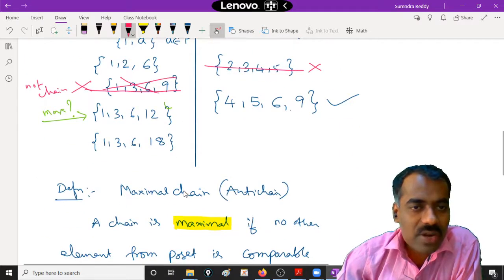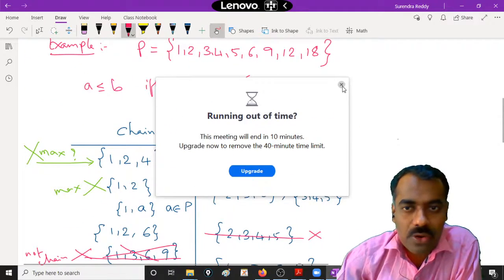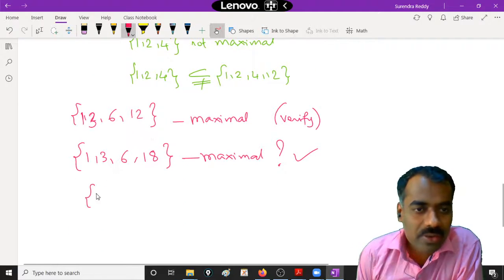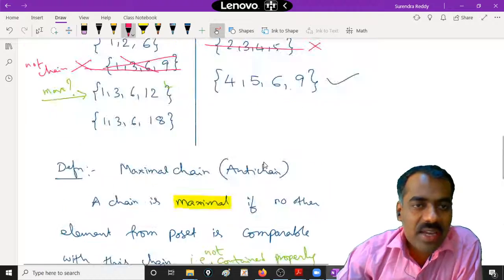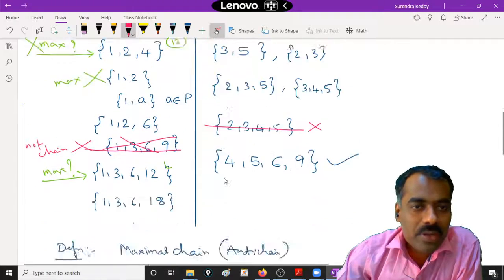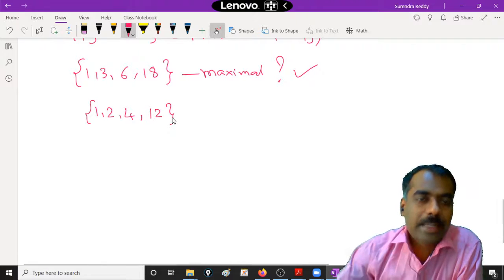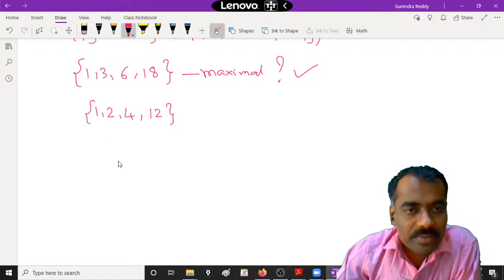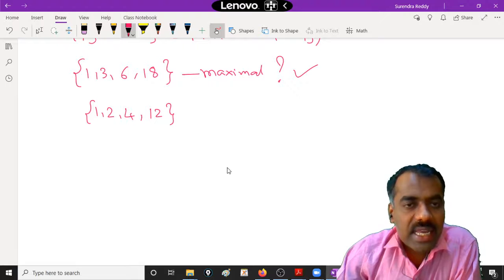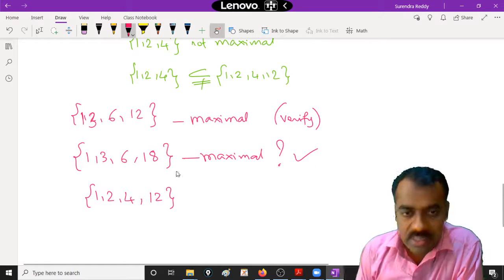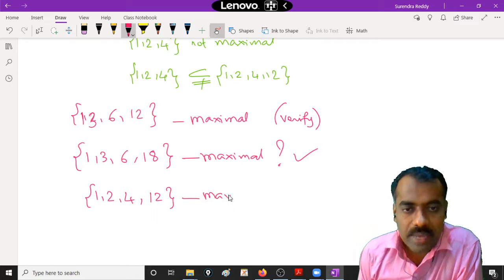Suppose I say 1, 2, 4, then what element can I add here so that it will become a chain? 12. Okay, so 1, 2, 4, 12 I will add here. Now clearly this is a chain. Now the question is, is this a maximal chain?